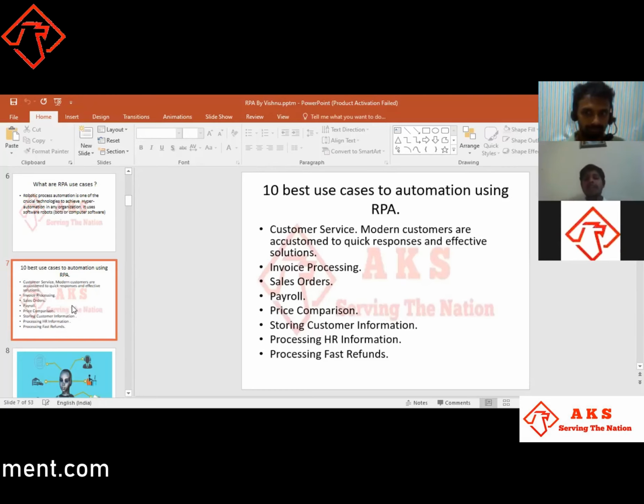Processing HR information. Nowadays HR and recruiting teams are also using this for automation. How will they shortlist the students, whatever requirements are set, whatever process they want done? They need to analyze and read the resumes. Then, once this process is done, the automation machine will shortlist them. And processing refunds, whatever items are involved will be delivered in the fastest way. If we are going to deliver, let us take the packing charges: every packing will be done slowly by a manual system.